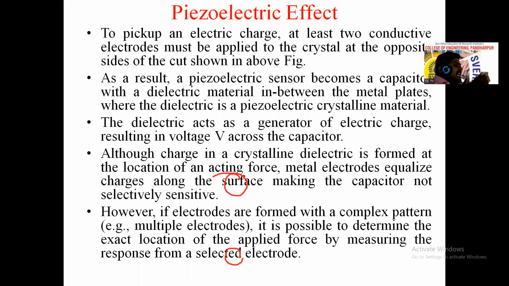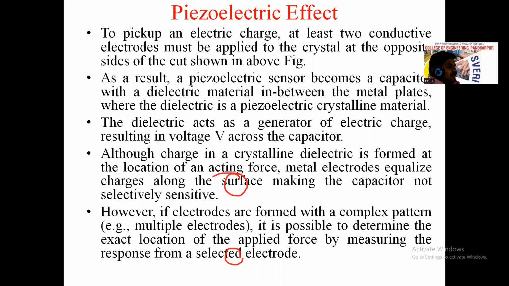So this structure is like a capacitor. One positive electrode, one negative electrode, and one insulating material in between the two electrodes. So it will be like a capacitor with dielectric material, right? If you have studied dielectric heating, you know: one positive electrode, one negative electrode, and in between there is a crystalline material or dielectric material.